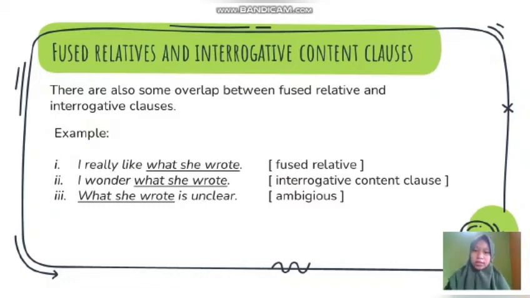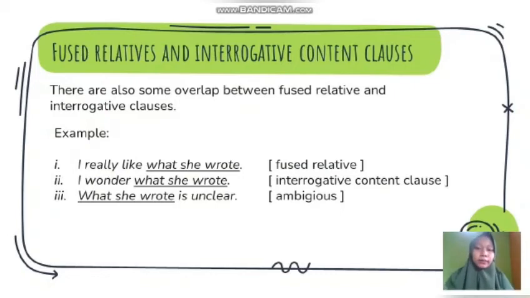In example number 1, I really like what she wrote, it's obviously a fused relative. And the word what in this example can be glossed with the word which. So we can say I really like which she wrote. Next, in example number 2, I wonder what she wrote, it's an interrogative content clause. Why?